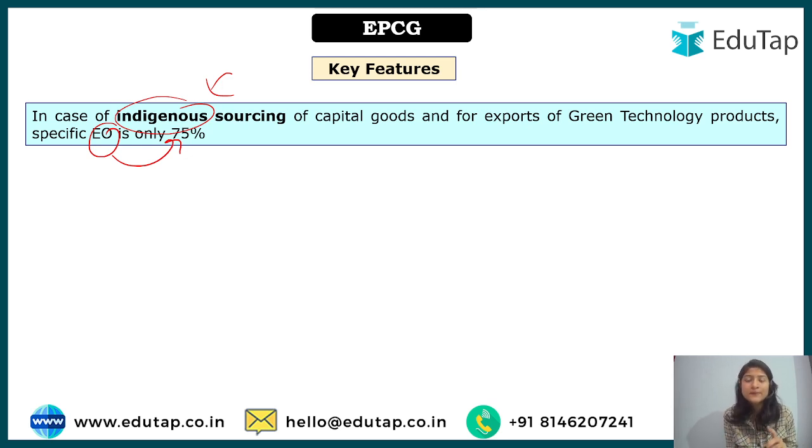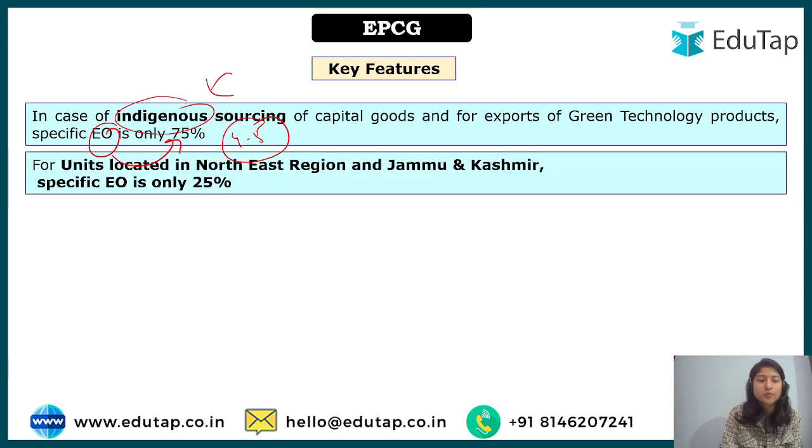Not the 6 times. Here it is around 4.5 times. So you are looking at the difference. It is more profitable for the manufacturer to buy from indigenous sourcing only, because then they have to provide 4.5 times.